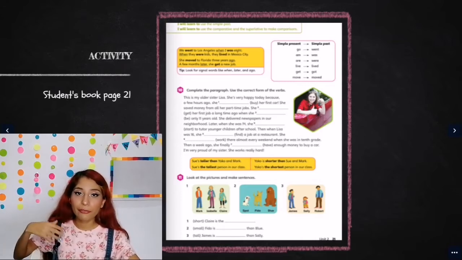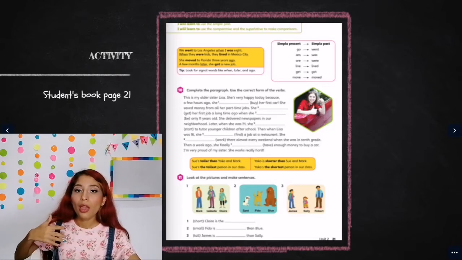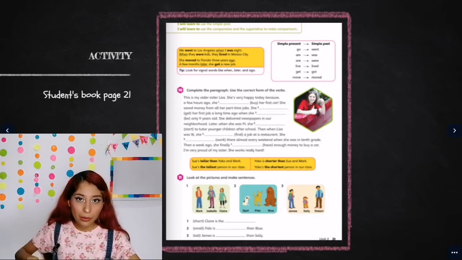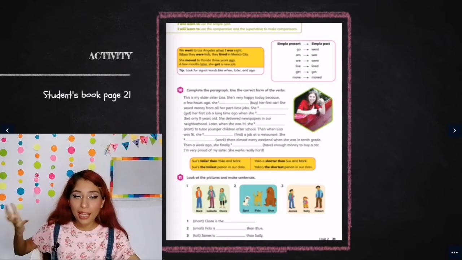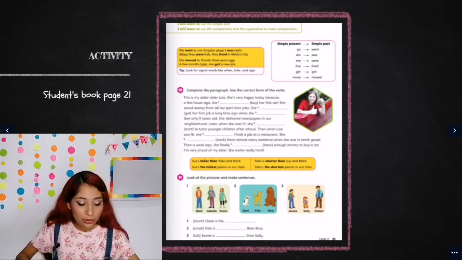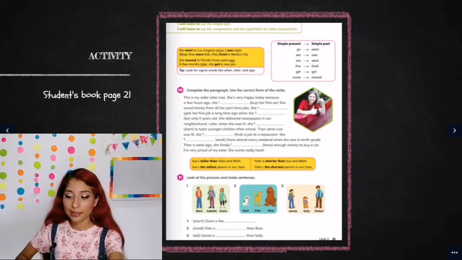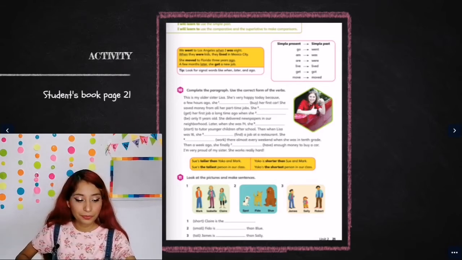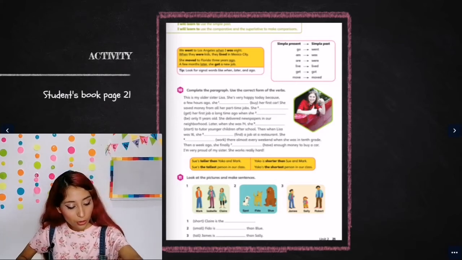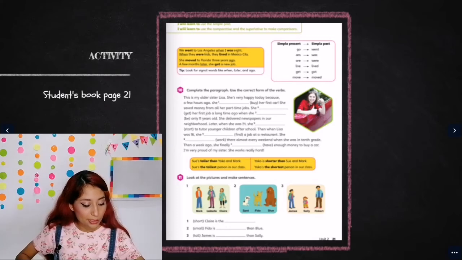Maybe in the class there are 40 people, 30 people, 20 people. Okay, it's a big group. That's the meaning why, because we are using a superlative. Now, exercise 11 says, look at the pictures and make sentences. We have picture 1, picture 2, and picture 3.